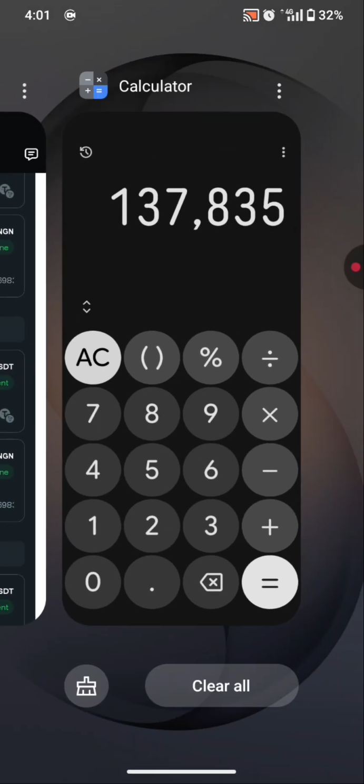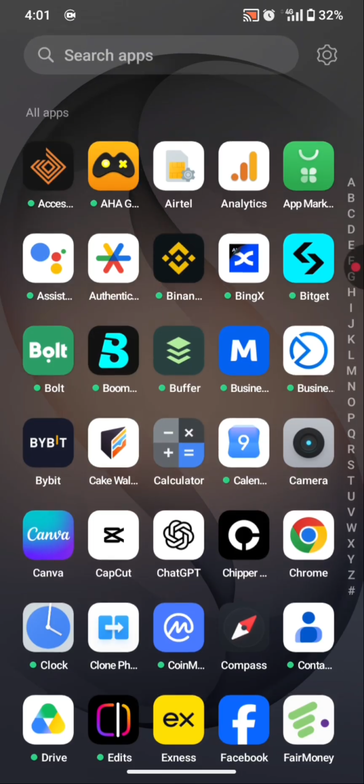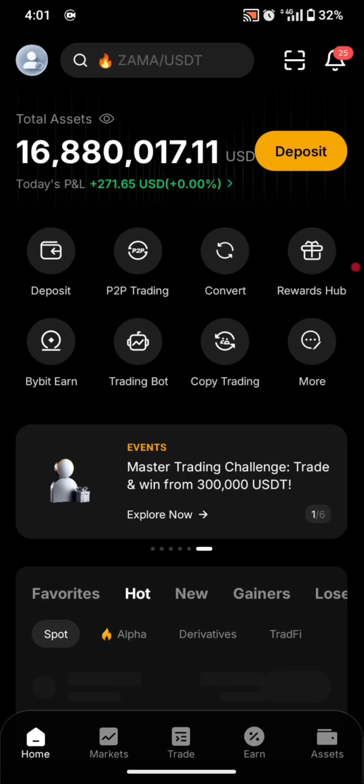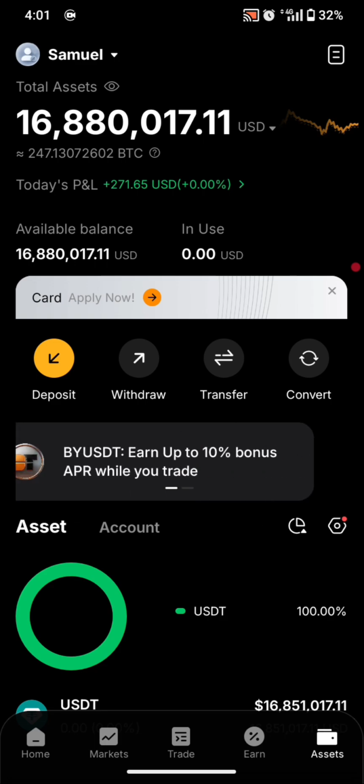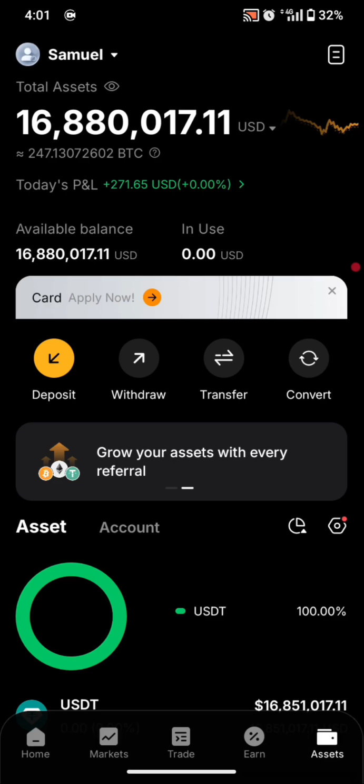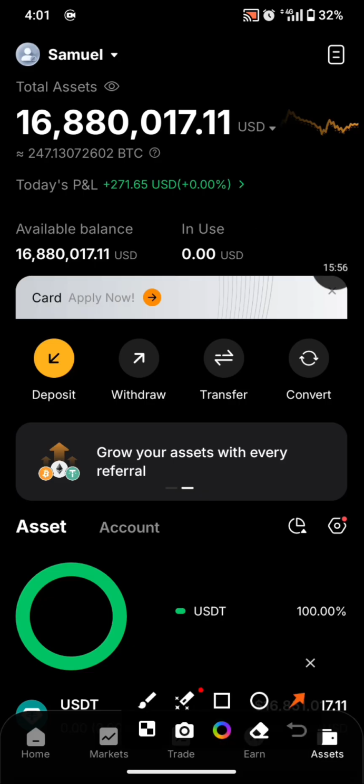So I haven't shown you my transaction history and I haven't shown you guys the rate at which I got USD today. Let me go ahead and take you through my Bybit account, which I've been taking you guys through before now, because we are taking this account to 20 million USDT before the end of 2026, and currently we are on 16,880,000 and 17.11 USDT on this account as of today, which is the 9th of July 2026. And definitely before the end of 2026 we'll be able to get to 20 million USDT. So let's go ahead and check out my transaction history for today.